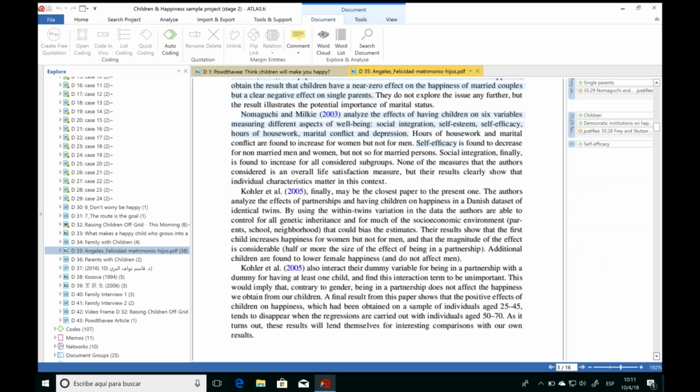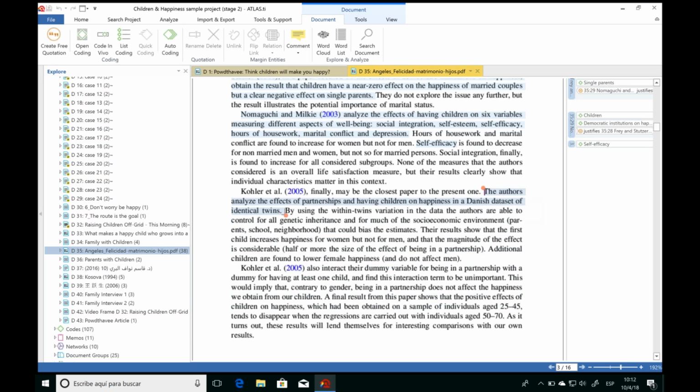And how do we analyze this information? Well, similarly as to when we work with pen and paper, we're simply going to go reading the text, and then whenever you find anything that's interesting or relevant for your research question, and you want to capture this bit of information, you want to segment this piece of the data, we're going to create a quotation. All you have to do is highlight that segment of the text that you want to save. Now you can highlight as much or as little as you would like.